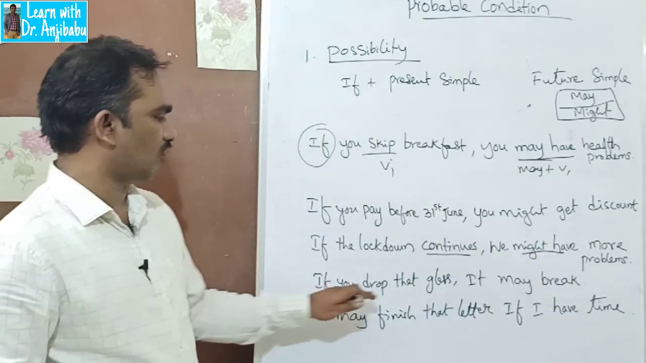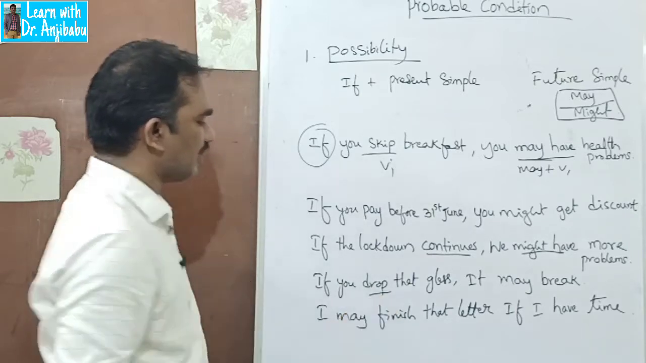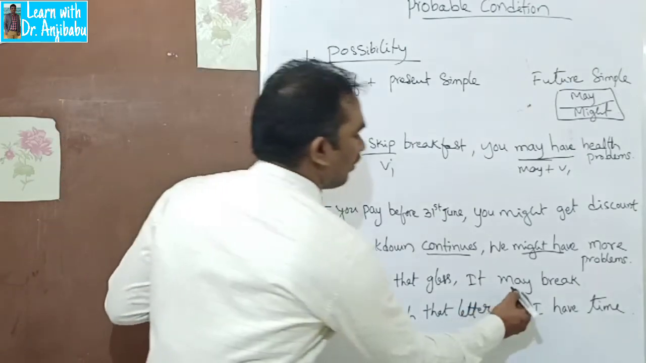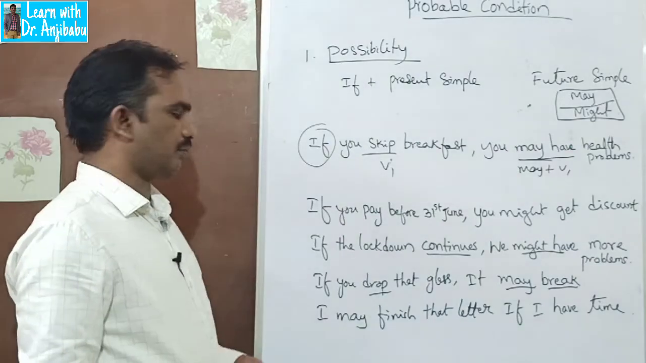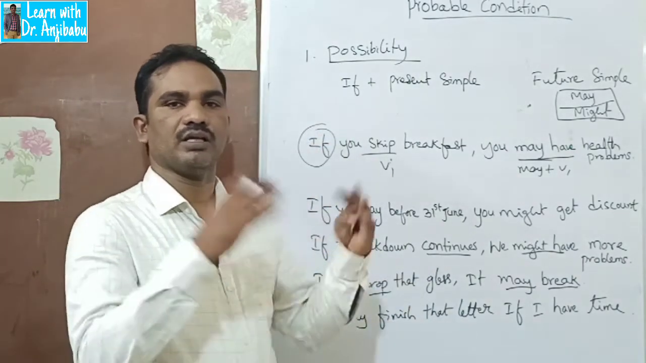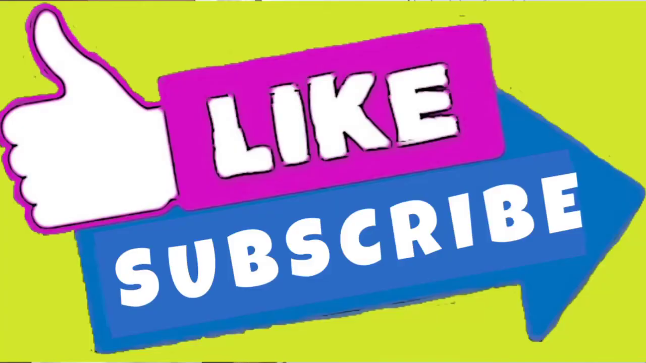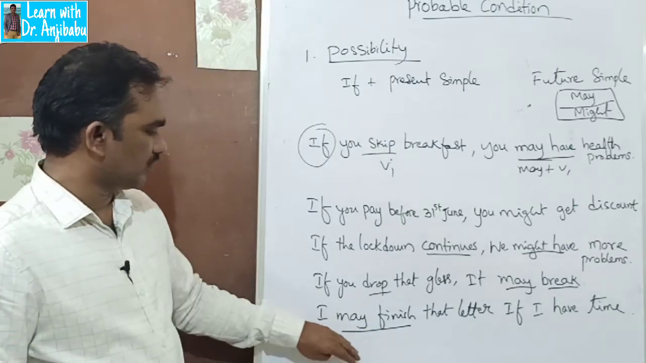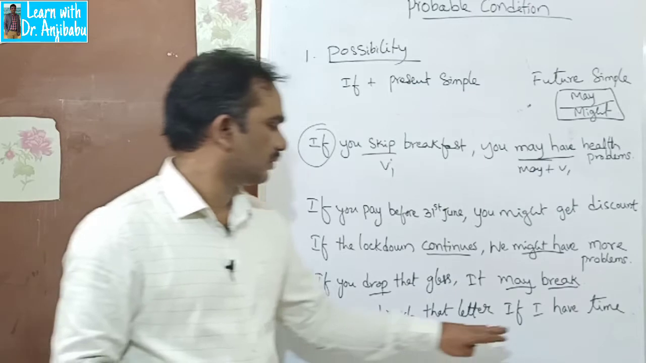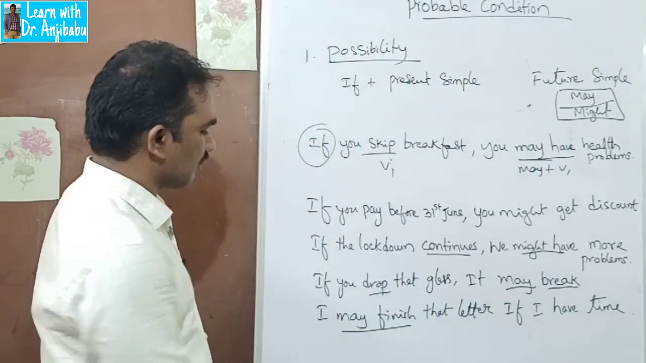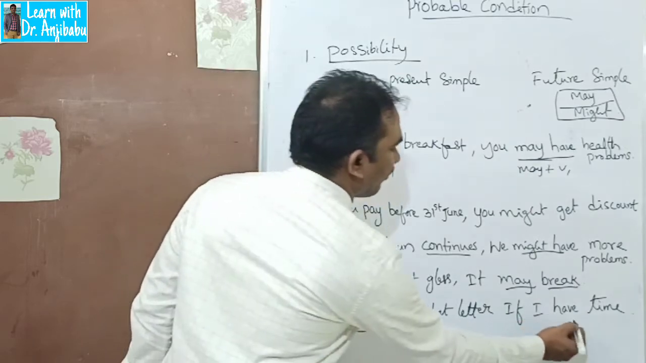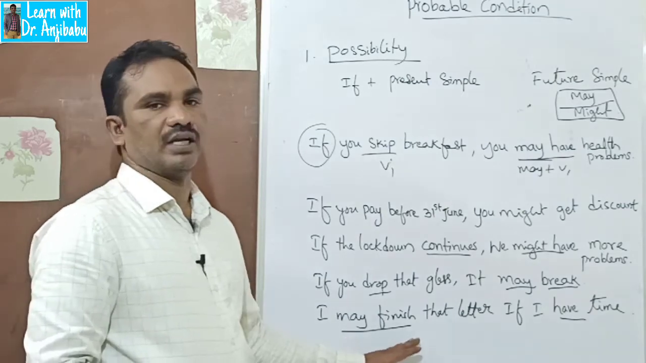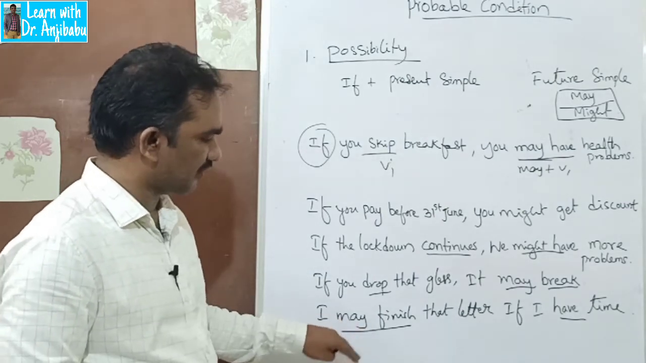Next, if you drop the glass, you guys remember this is a simple present. It may break. If you drop it, it may become pieces. So I may finish. Let's look here. In this sentence, the main clause is in the beginning and the if clause at the end. I may finish that letter if I have time. If I have time, I may finish that letter. You can change here, I might finish that letter also.